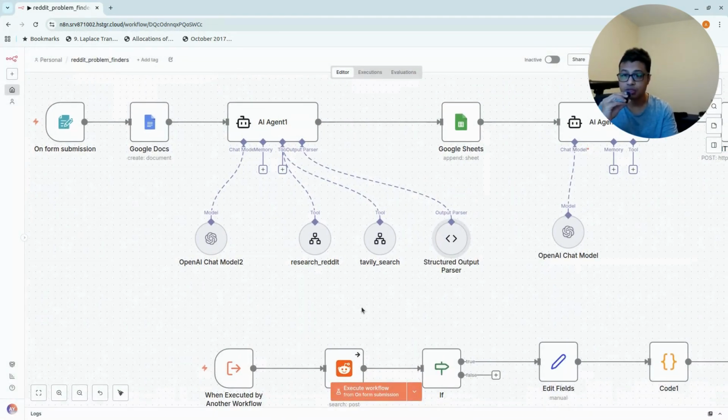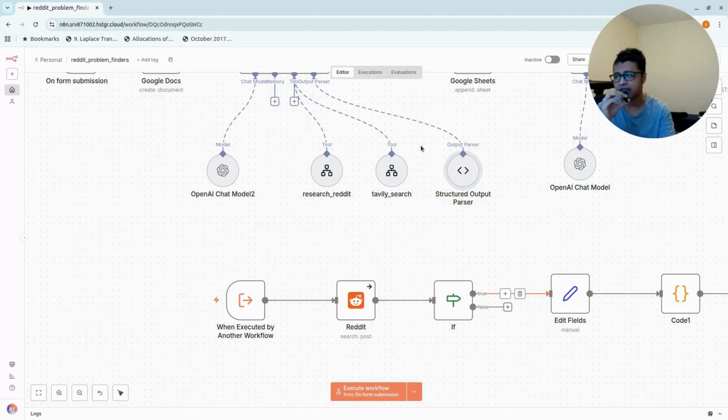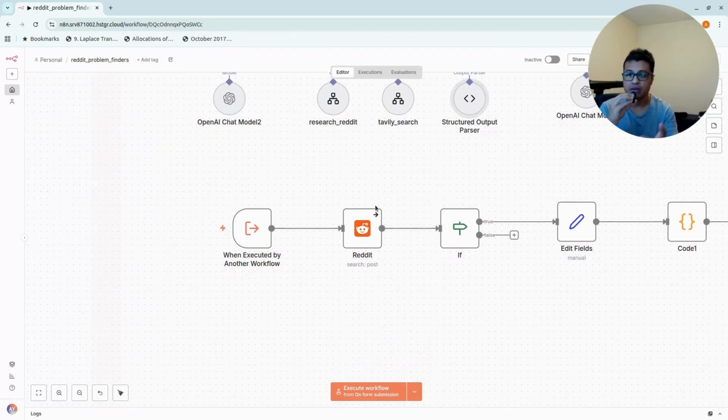Now, as for tools, I've got two tools that I'm using. So the first one is the research Reddit. Essentially, it's just a new kind of workflow that I put here, but unfortunately, I can't put the Tavily on the same kind of workflow. So I'm gonna go to that file specifically. So for the Reddit itself, to enable Reddit on n8n there are some steps. I promise you, I'm gonna create a video for that. Then I'll be back to this video and link the new video specifically for Reddit scraping in the description. So stay tuned.